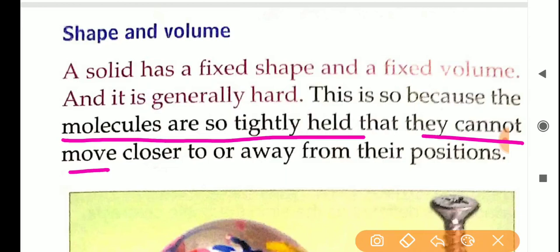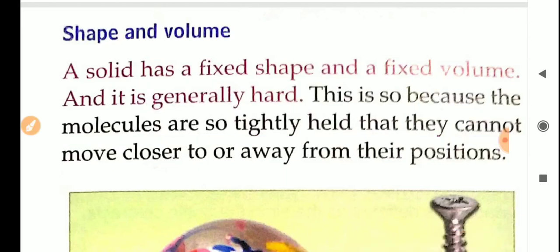Okay, so this much we have completed now. So what is the first property? The first property is shape and volume. So what is the property of solid substance? The solid state substances have a fixed shape, size and volume, and they are generally hard. And why? What is the reason behind it?